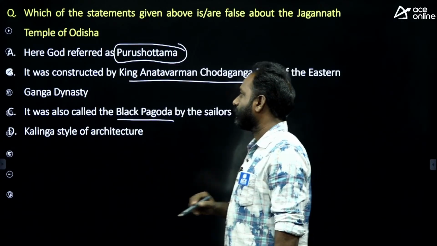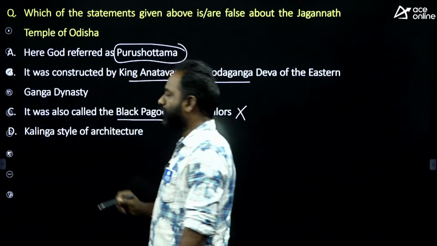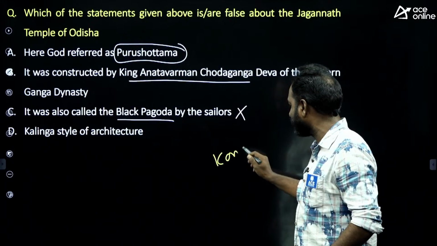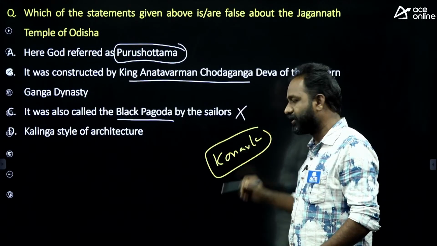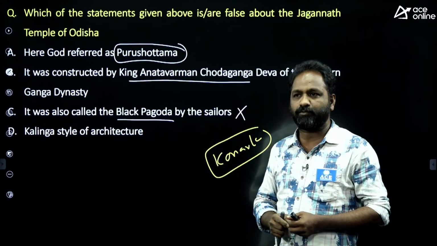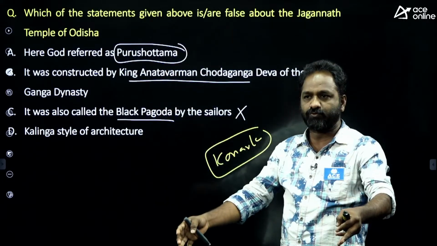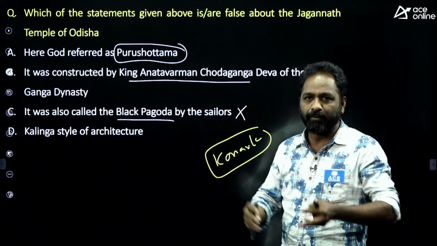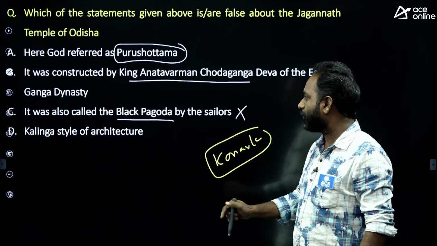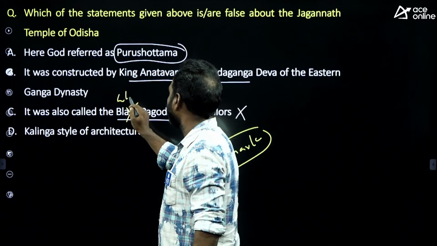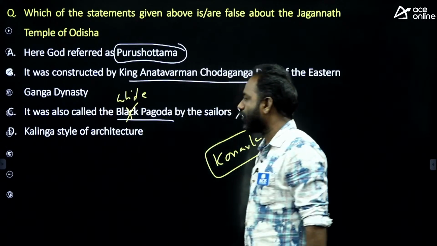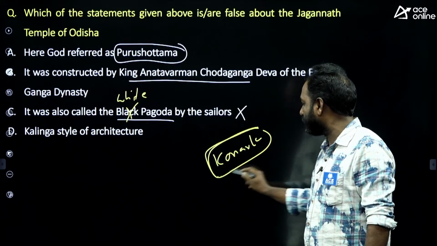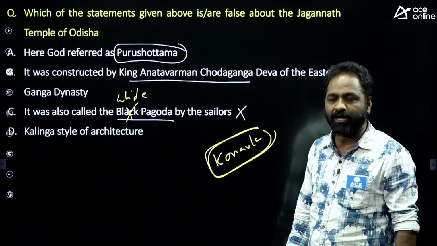It is the wrong one. Because the Europeans came to India and they looked at the Konark temple, and they looked at the Puri Jagannath temple. There is a towering structure which appeared in black color. And they called the Konark temple a black pagoda, and they called Puri Jagannath temple a white pagoda. So this Jagannath temple is called white pagoda and Sun Konark temple in Orissa was called a black pagoda.